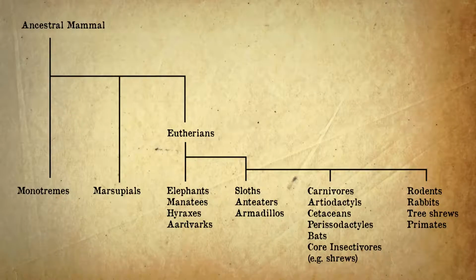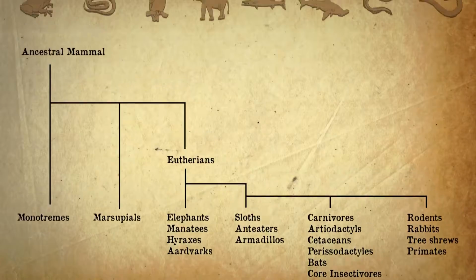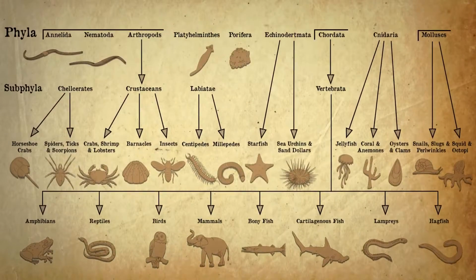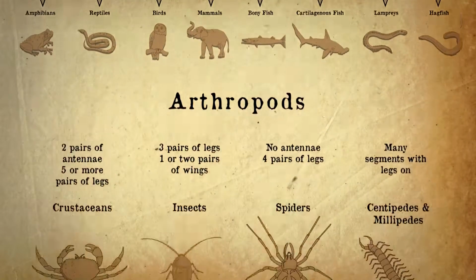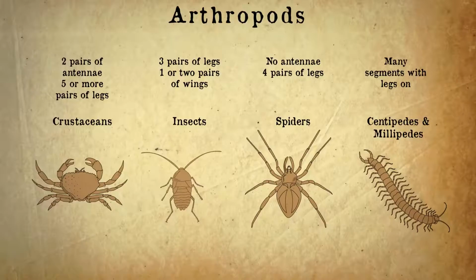Let's go back to our 9 phyla. And the 5 main ones. Remember, Auntie Anne makes nice cakes. Let's have a look at arthropods in a little more detail. They all have a hard exoskeleton and have jointed legs.